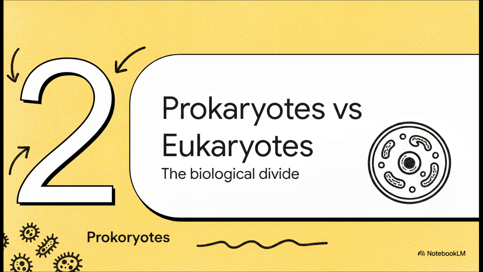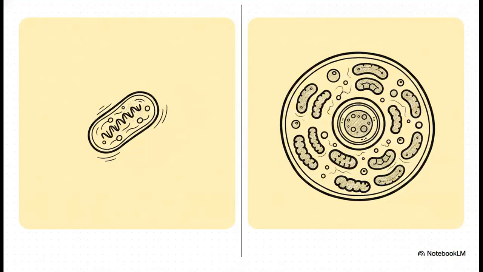Moving right along to section 2, prokaryotes versus eukaryotes. This is the grand biological divide. When you stack these two up side by side, the difference is kind of staggering. On one side, we have prokaryotes, like bacteria. They are tiny. We're talking usually just 1 to 10 micrometers. Plus, they have no defined nucleus and completely lack complex organelles. On the other side, we have eukaryotes. These are much larger, typically between 10 and 100 micrometers. They possess a very distinct membrane-bound nucleus, and they are absolutely packed with complex organelles. The crucial takeaway here is that humans, with our mind-blowing 10 to the 14th power of cells, are entirely composed of these highly organized eukaryotic cells.